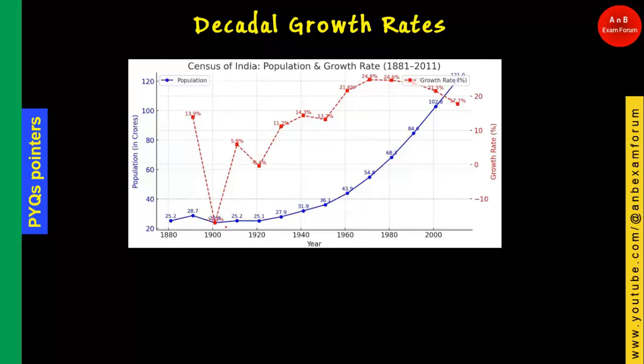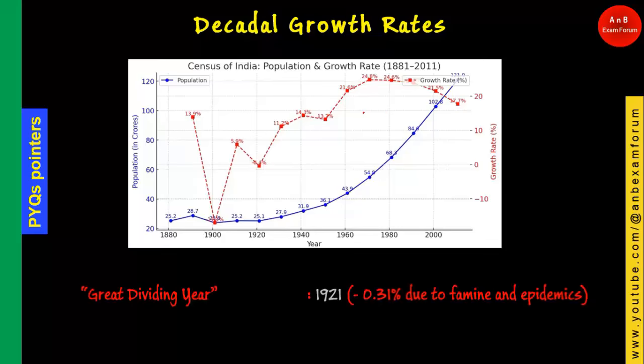The next very important topic is decadal growth rate. As you can see in the chart, this is the population, whereas the red one is the growth rate. One important thing is the year 1921. Here you see the growth rate is minus 0.31. Why did the growth rate suddenly reduce?